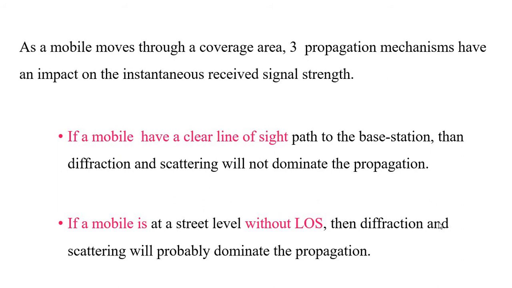When a mobile has a clear line of sight path from the base station, then we can say that diffraction and scattering cannot happen there. Or we can say that if a mobile is at a place without the line of sight from the transmitter antenna, then it will undergo diffraction and scattering. So this is normally happening in propagation systems.